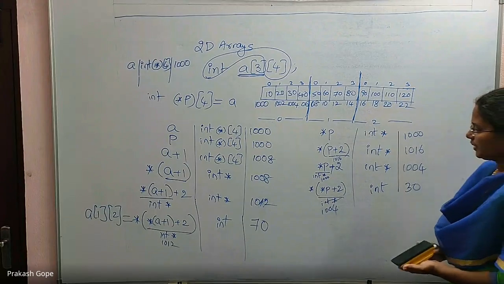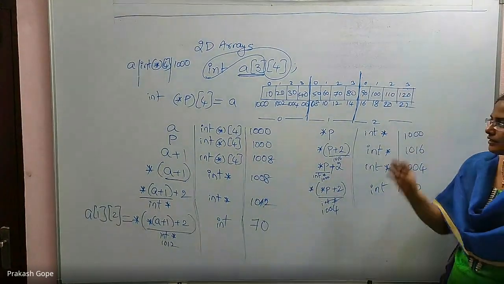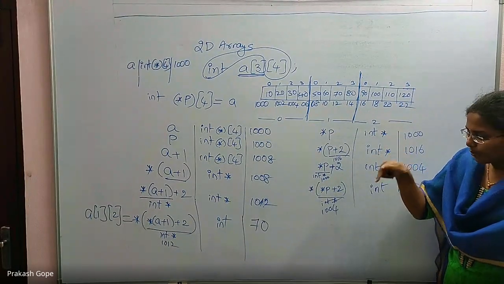So you should understand that the dereferencing operation is not always giving the contents.